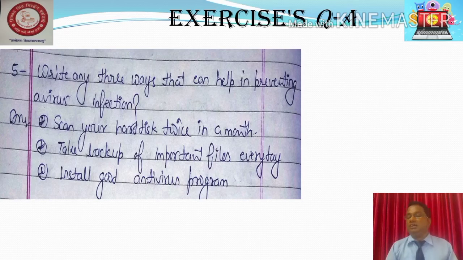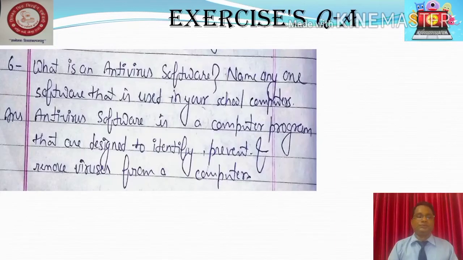Please come to the next slide. This is the last question. What is an antivirus software? Name any one software that is used in your school computers.